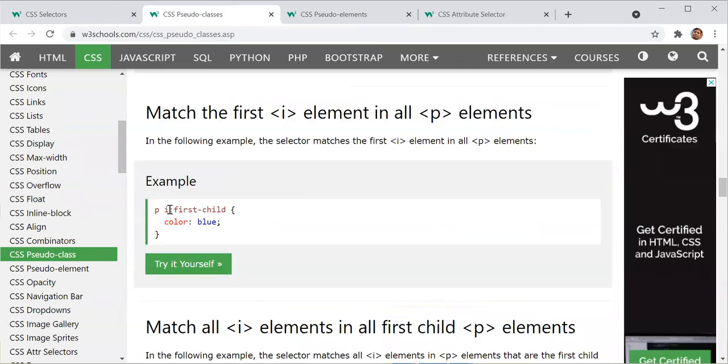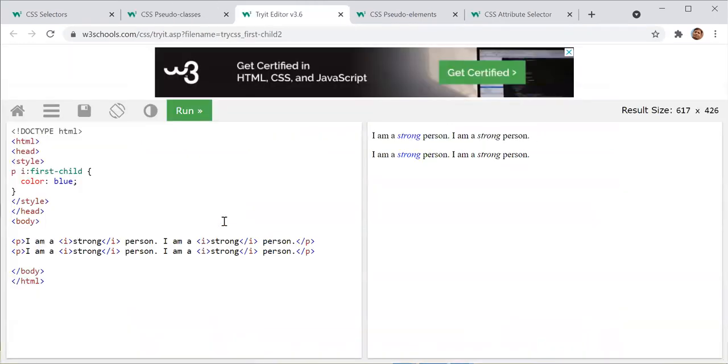Okay. Then what is the I? The first element I. What is the meaning of this one? Means whatever I declare inside here first, like I. If I take it as a span, then what will happen?